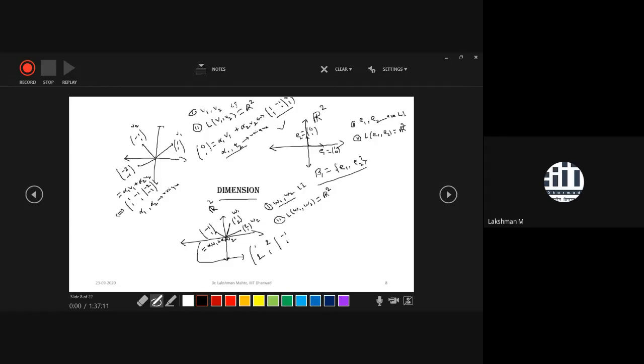So you have this system of equations, and after solving it, because the rank of this one is 2, you will always get a unique solution. You will get unique alpha 1 and alpha 2. This is the story of several bases in R2. Similarly, you can define several bases in R3 as well, R4, R5, whatever dimension. But here we can see things up to 2D.